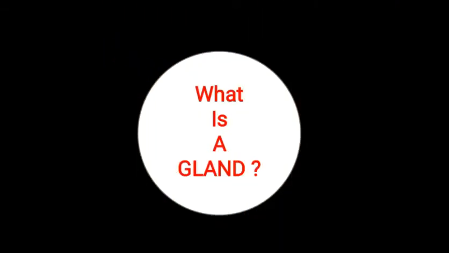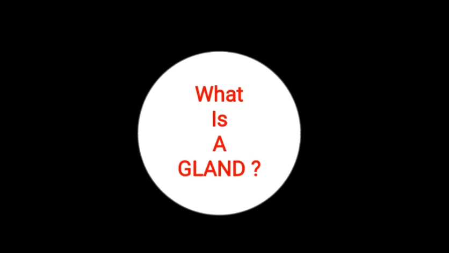What is a gland? Now, how to define a gland? A gland is a cell, tissue or an organ which secretes chemical compounds for a definite function. So a gland is a particular cell or a tissue or an organ which secretes some chemical compounds, and those chemical compounds are meant for some definite functions.